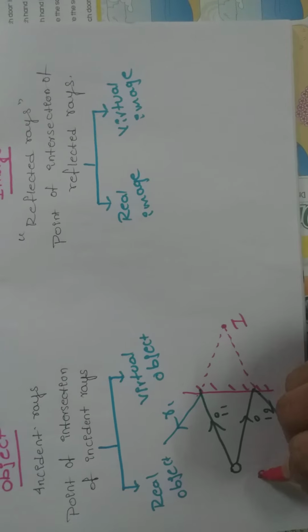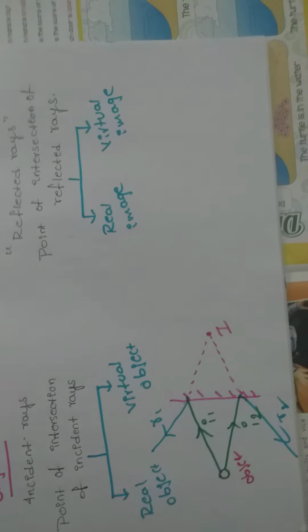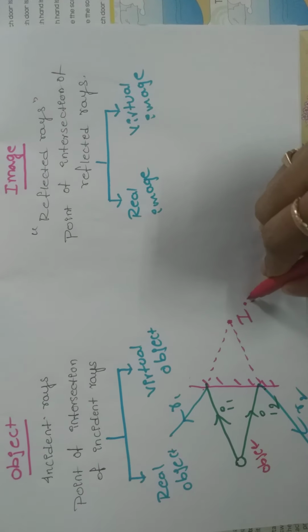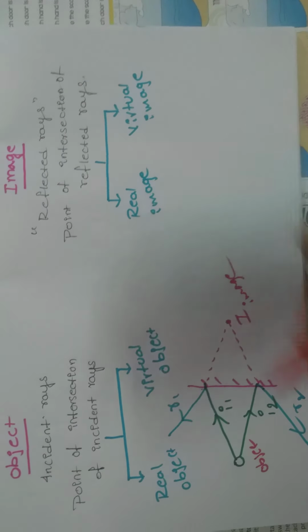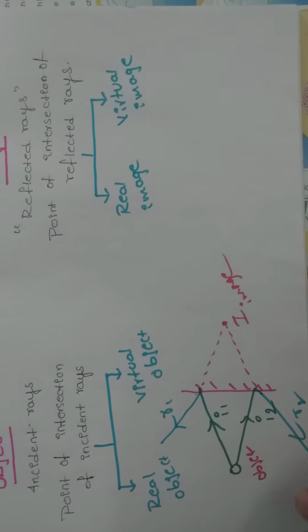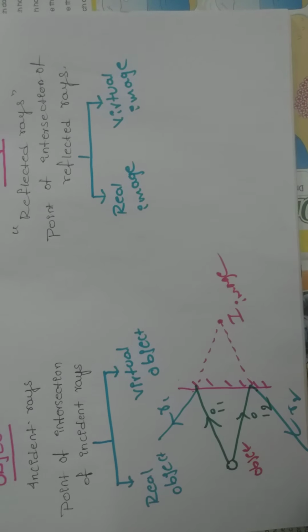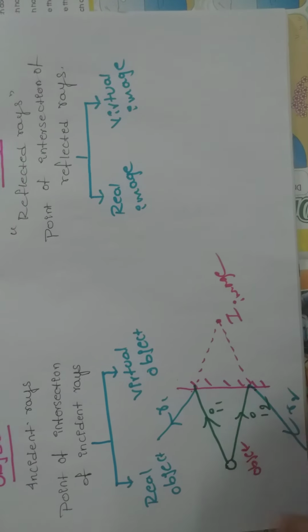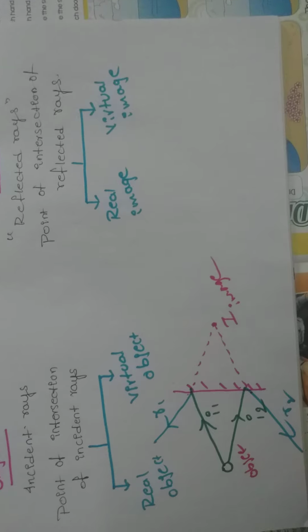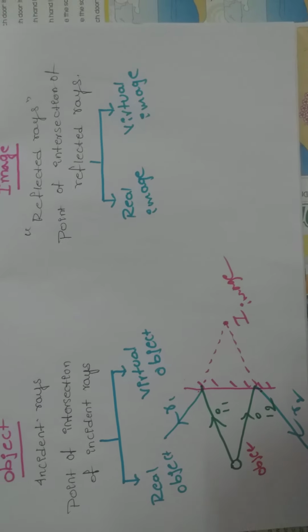So actually this is an object, and this is an image. Okay? Let's see here. Which type of object it is and which type of image it is? Is it a real object or a real image? How can you say? Very simple here. Very simple, let's see.